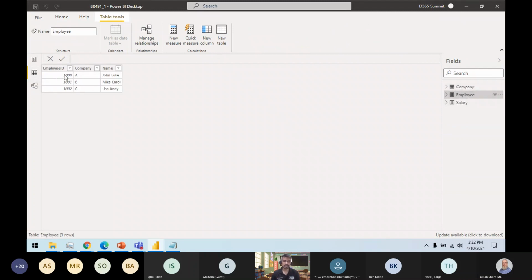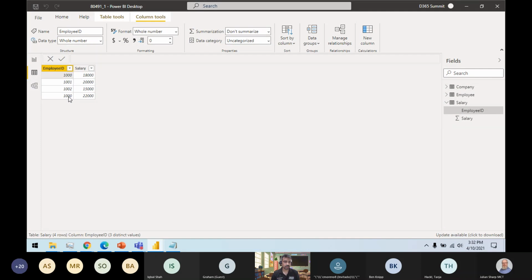This is an employee dimension with employee ID, which company the employee is associated with, employee name, and the salary. Only this employee has two different salaries: one is 18,000 and the other entry is 22,000.